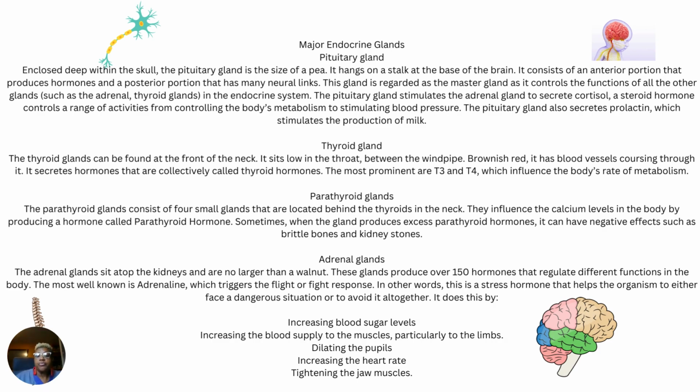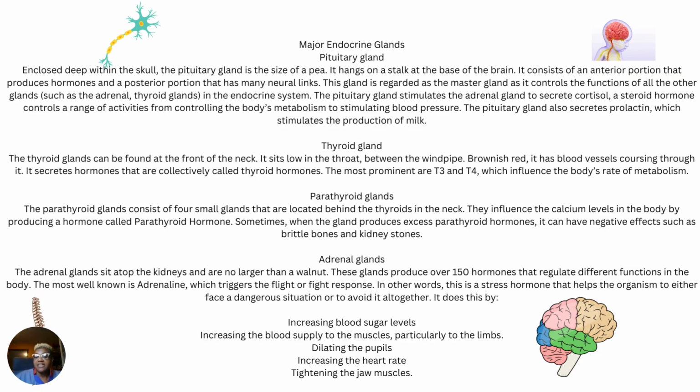These glands produce over 150 hormones that regulate different functions in the body. The most well-known is adrenaline, which triggers the fight or flight response. In other words, this is a stress hormone that helps the organism to either face a dangerous situation or to avoid it altogether.